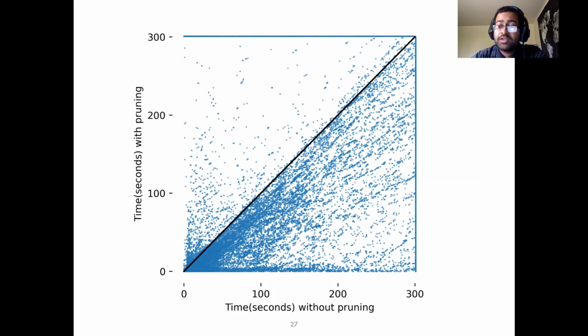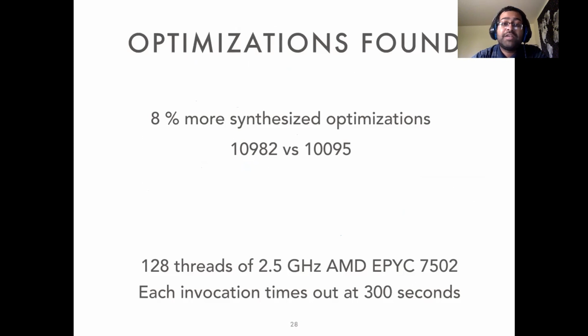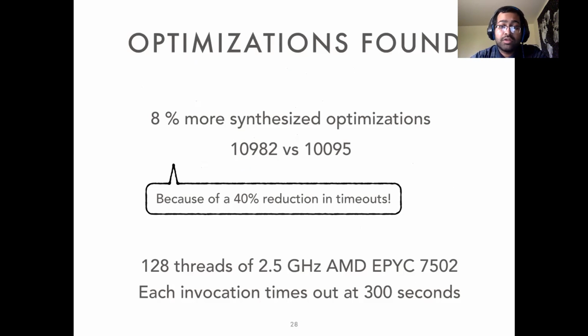Now another consequence of this technique is that we can synthesize 8% more optimizations with Super. This is because the number of problems which used to take more than 300 seconds and hence timed out are reduced by 40%. And that makes this nice difference where we increase the capabilities of Super with this nice pruning technique.